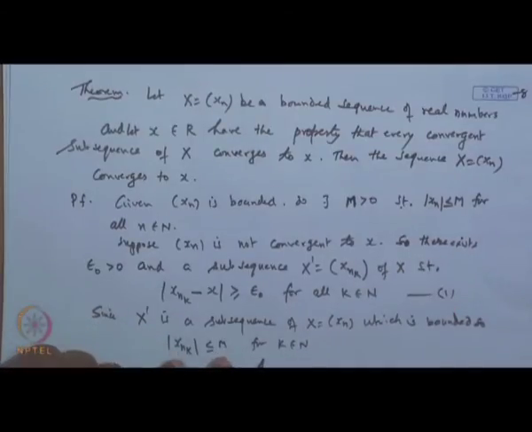Once it is a bounded sequence, then by the Bolzano-Weierstrass theorem, a bounded sequence of real numbers has a convergent subsequence.